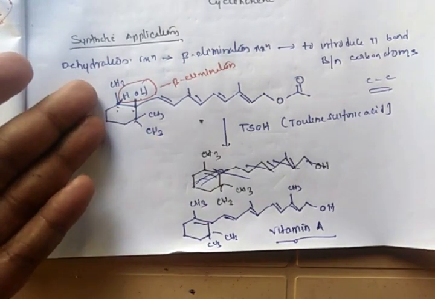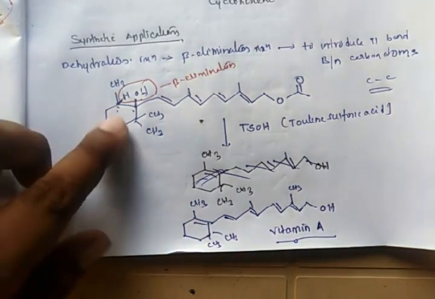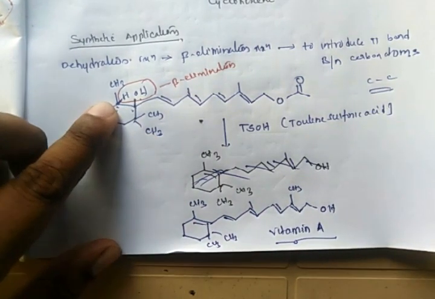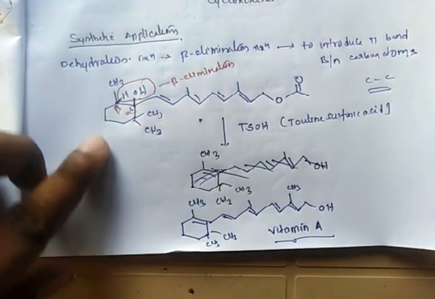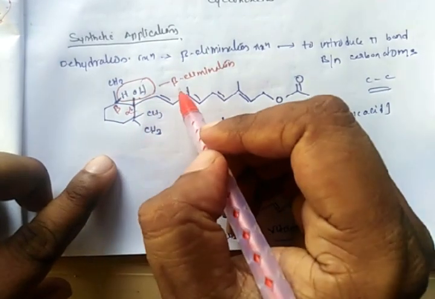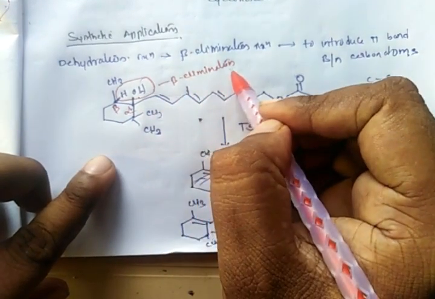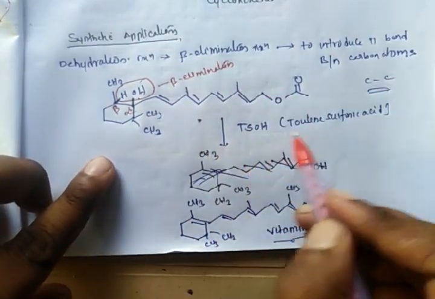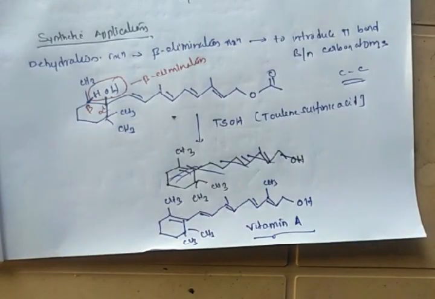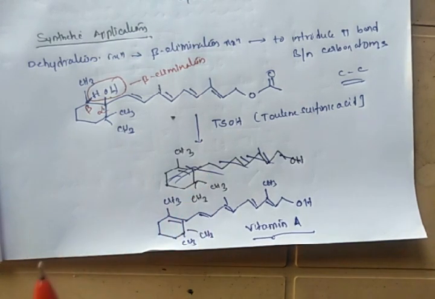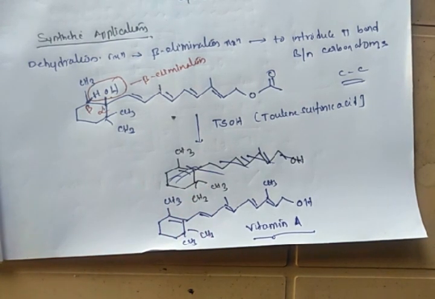This is the starting material for the vitamin A synthesis. The OH here is on the alpha carbon atom, and there is a hydrogen on the beta carbon atom. Both will be eliminated by beta elimination reaction in the presence of toluene sulfonic acid to produce vitamin A. This is about the synthetic application of dehydration of alcohol. Next we will discuss the conversion of alcohols into alkyl halides.